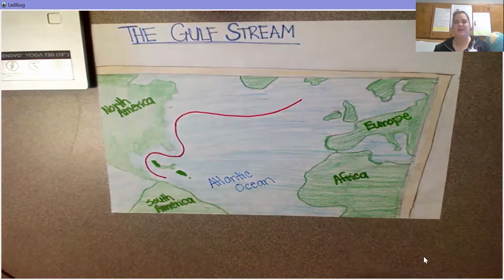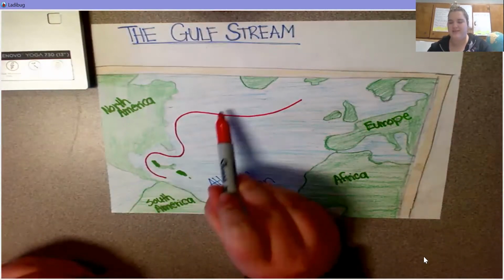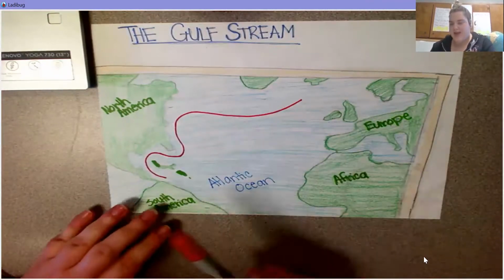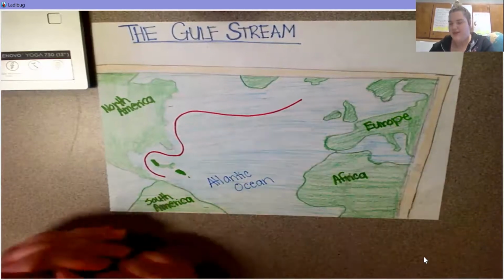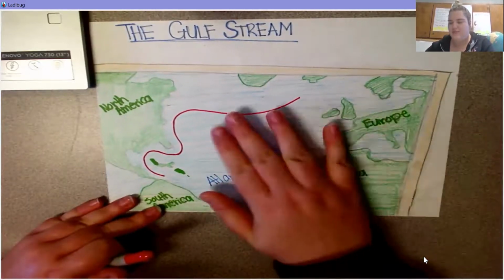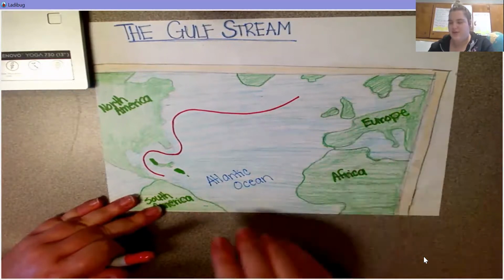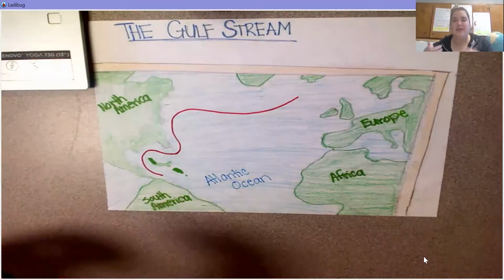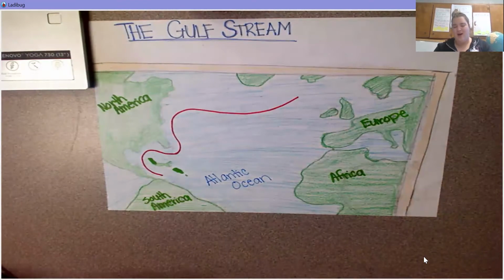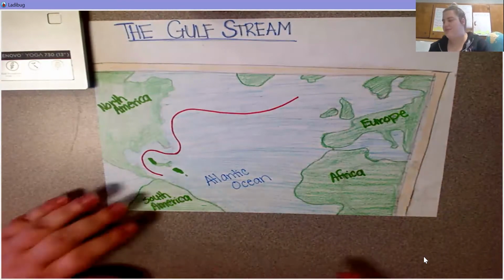Okay, so that is the Gulf Stream right there in red. All right, and as it's going out, it is providing heat, warmer temperatures to Europe, Ireland, and it's making them warmer. And we're going to read about why that happens in our article.